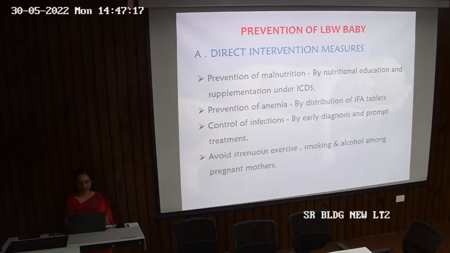So again, I would just like to add, what was that condition where we will never get a low birth weight baby? A diabetic mother. And smoking is one of the reasons of low birth weight baby. Usually if we talk about the higher socioeconomic class, usually they are babies with higher birth weight. Only smoking is the reason which can lead to low birth weight among higher socioeconomic class.